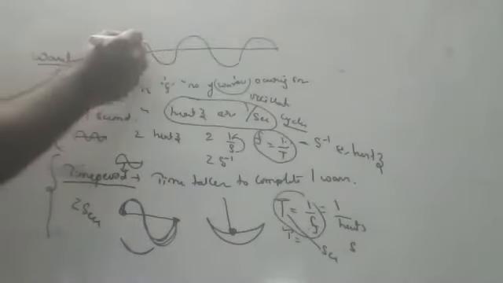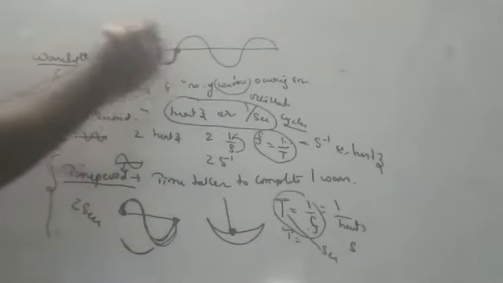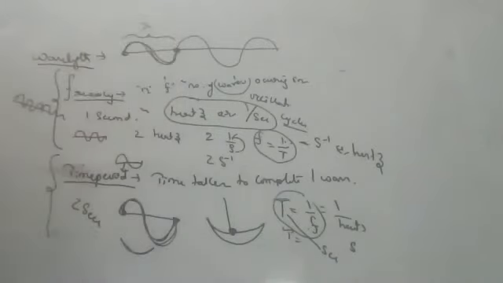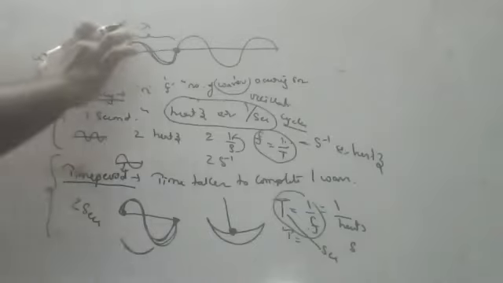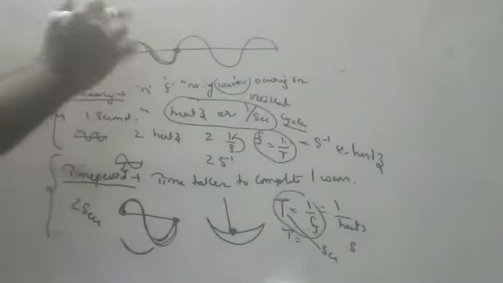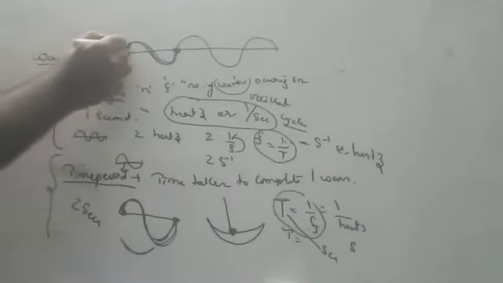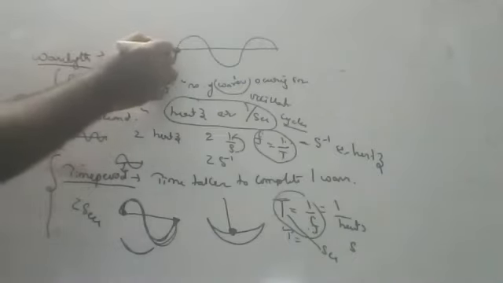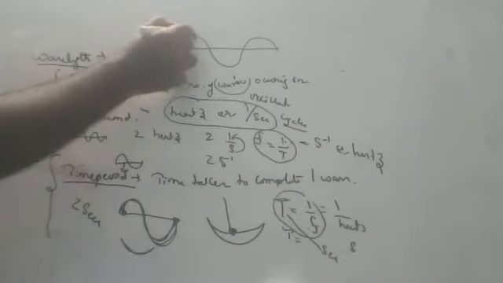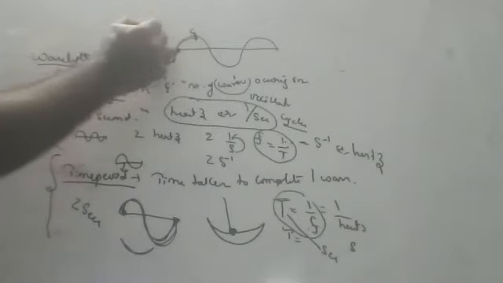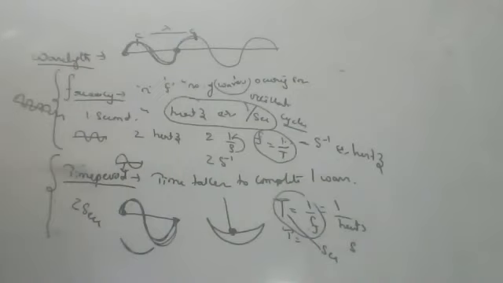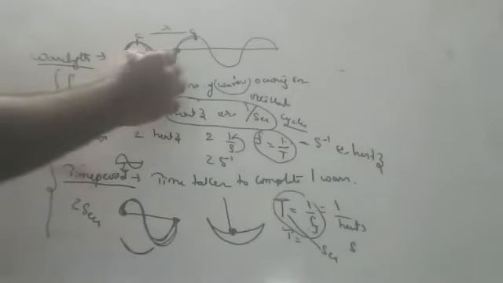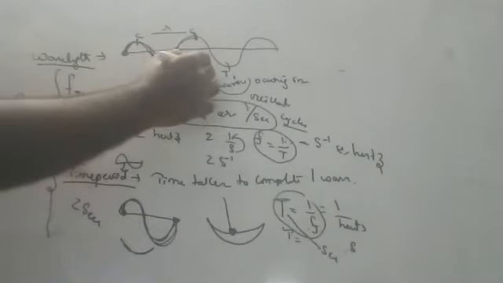Wavelength is from here to here, one wave, no? From here to here is one wave. This is actually wavelength. To make our study easier, they told an easy definition. When a particle is brought here, the particle which was here will also come here. So they told the distance between two crests is called wavelength, or the distance between two troughs is also called wavelength.